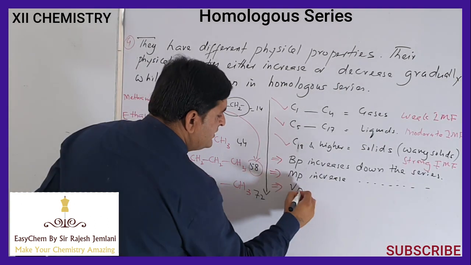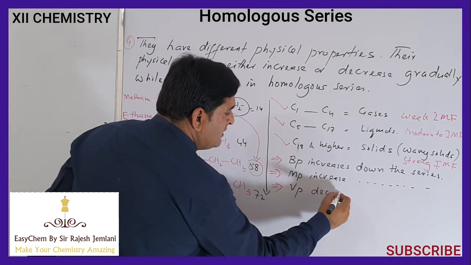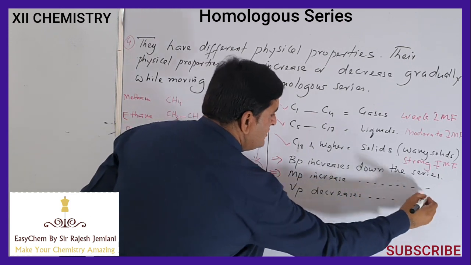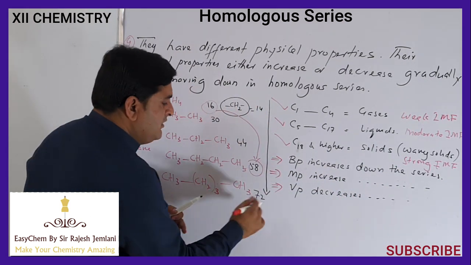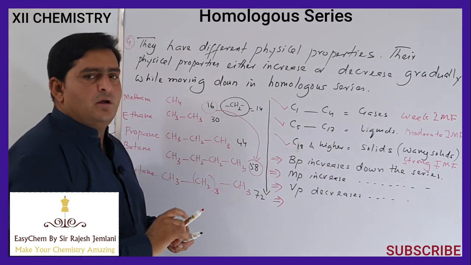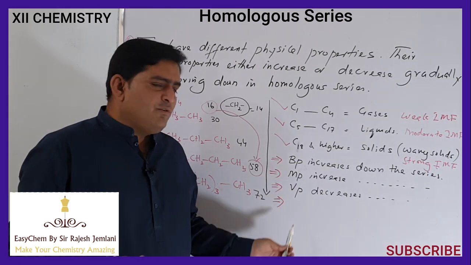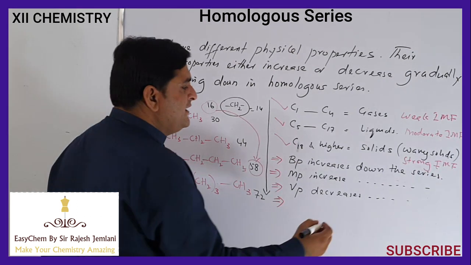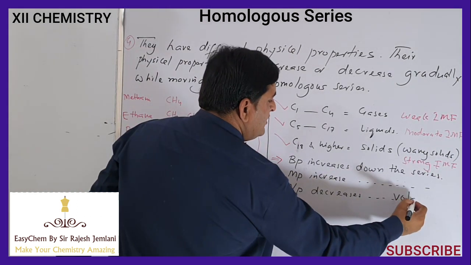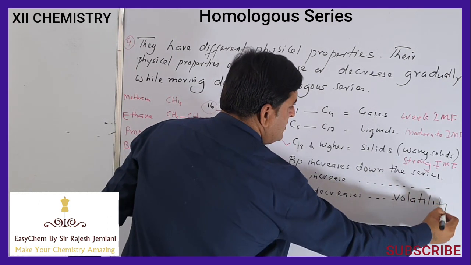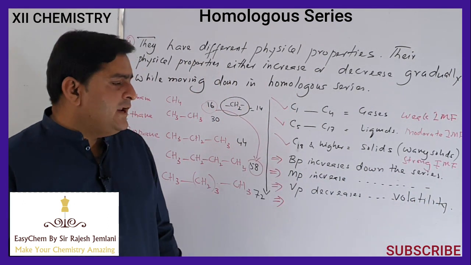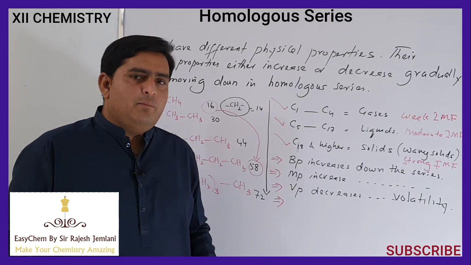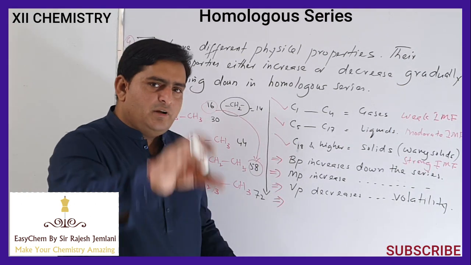So vapor pressure decreases down the series. Similarly, volatility. Vapor pressure and volatility are the same thing. So volatility also decreases down the group in the alkane family as we proceed down the series.